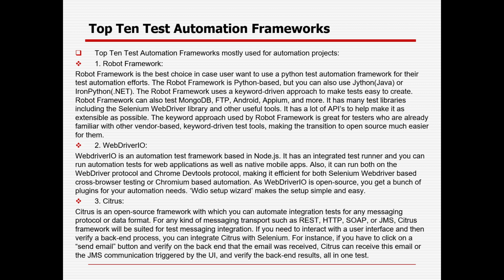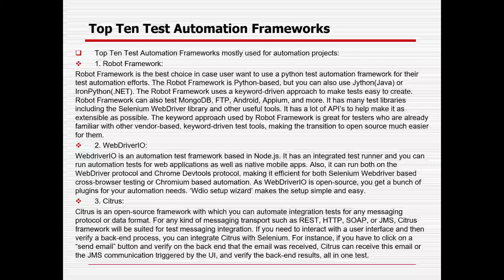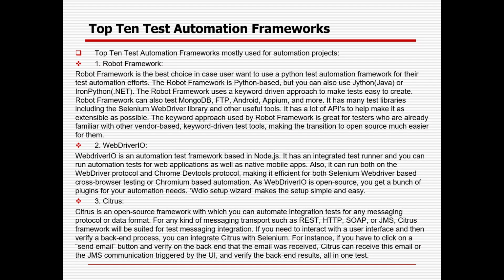Robot Framework uses a keyword driven approach to make tests easy to integrate. With Robot Framework, you can also test MongoDB, FTP, Android, APM and more. It has many libraries including the Selenium WebDriver library and other usable tools. It has a lot of APIs to help make it as extensible as possible. The keyword approach used by Robot Framework is a gateway for testers who are already familiar with other vendor based keyword driven test tools, making the transition to open source much easier for them.